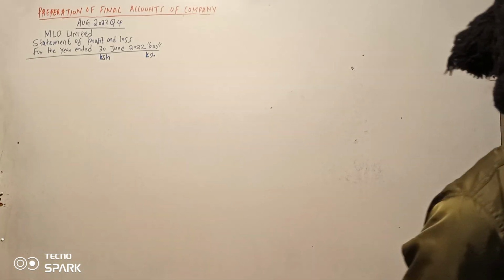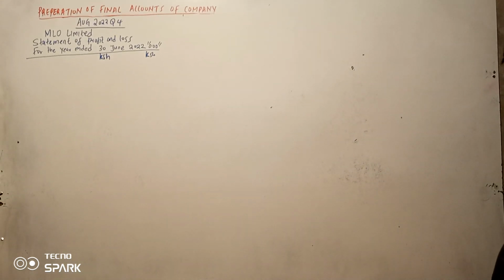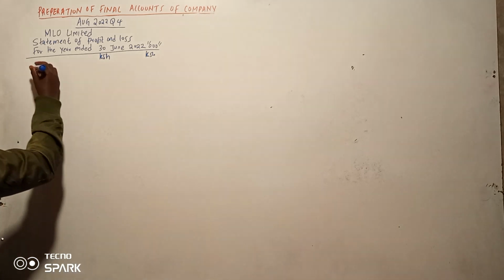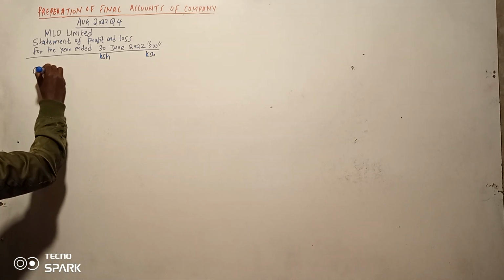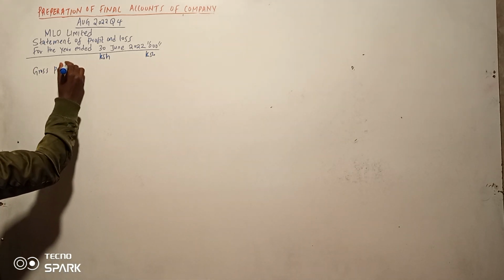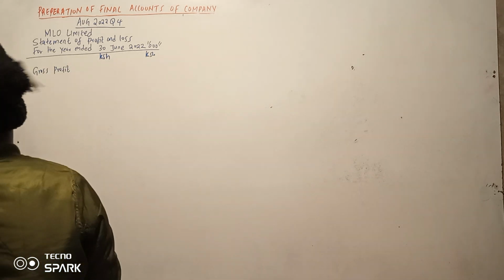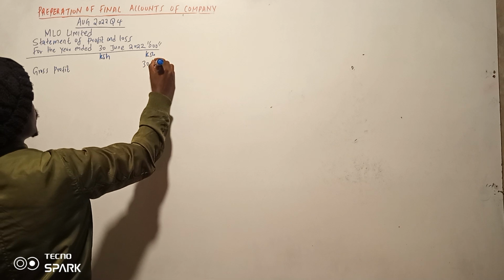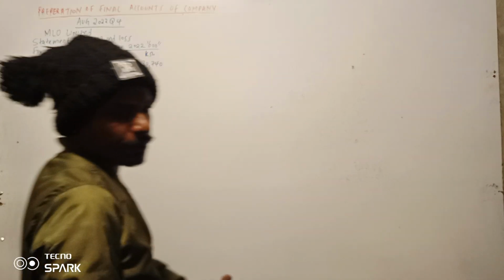So we said we shall start with the gross profit. The question has no sales, so we have the gross profit there in our trial balance, the last item at the bottom, 3740. So we start with the gross profit. The gross profit we have been given is 3,740. That one is okay.